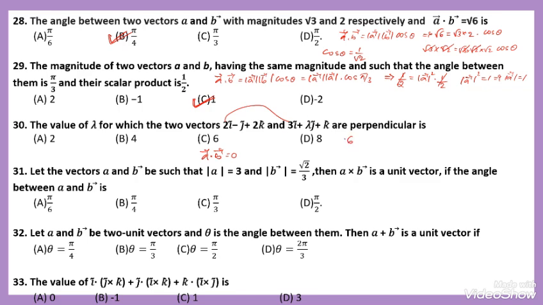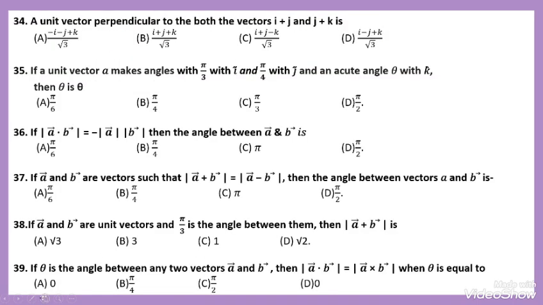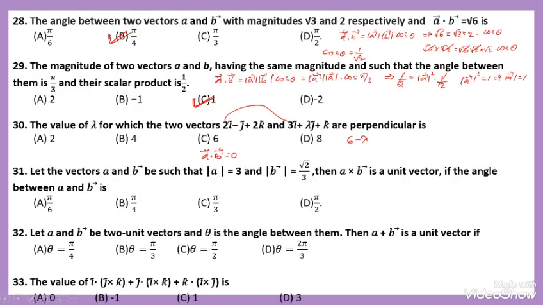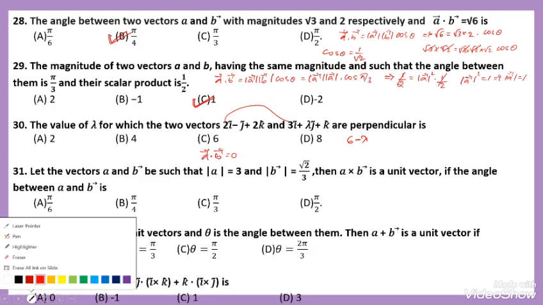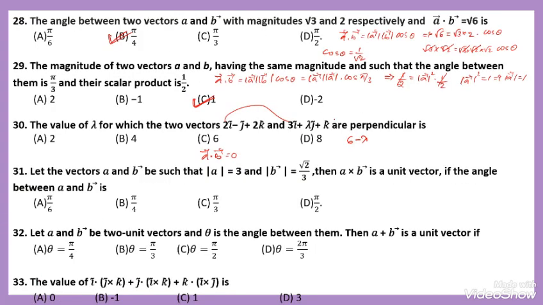Here minus into lambda, it becomes minus lambda. 2 into 1, it becomes 2, equal to 0. 6 plus 2, 8, minus lambda plus 8 equals 0. We want the lambda value. That's why taking lambda on this side, it becomes 8. The option number D is correct.